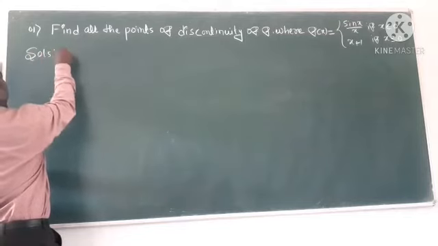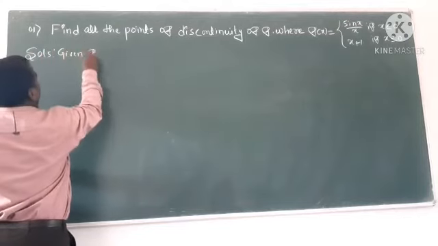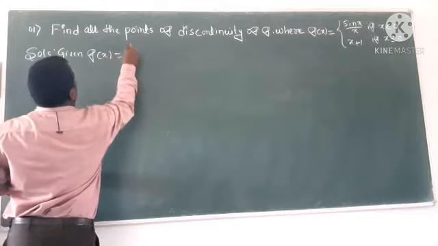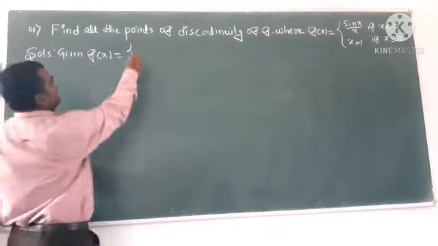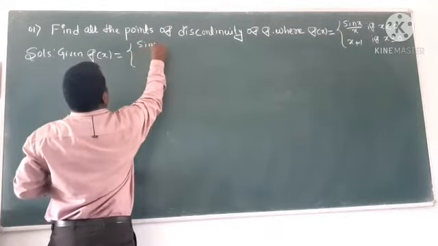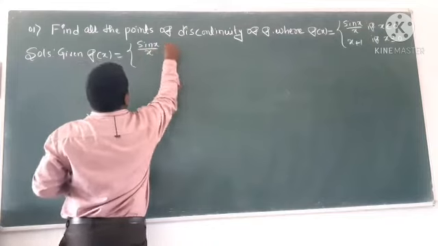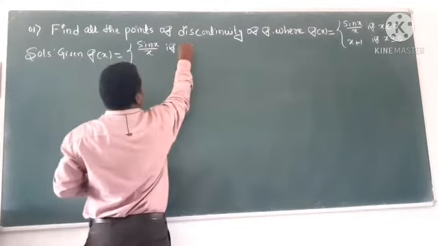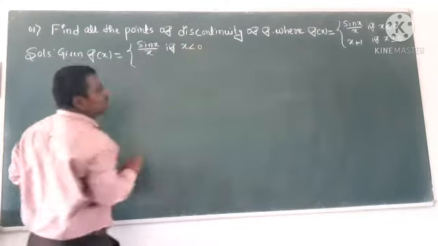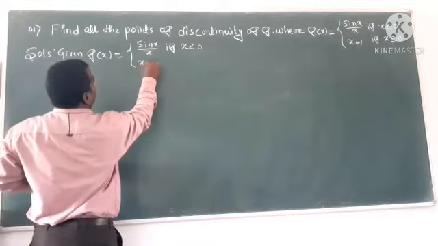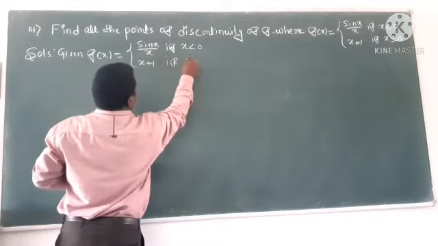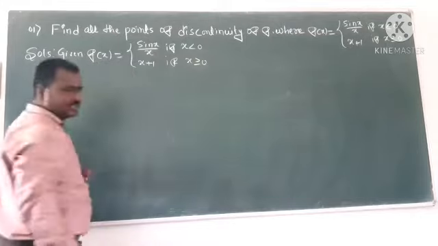Solution: given f of x is equal to sin x divided by x if x is less than 0, and second, x plus 1 if x is greater than or equal to 0.